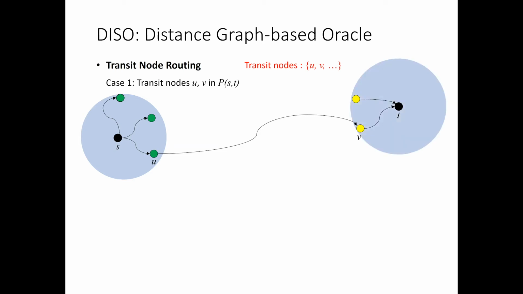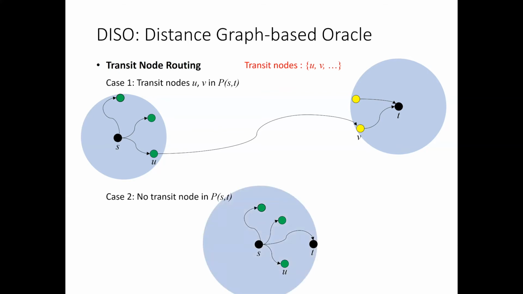Also consider that there are similar transit nodes for node T in the reverse direction. In this case, if we can efficiently get the distances between transit nodes with a kind of distance table, the shortest distance from S to T can be easily computed. The other case is that the shortest path does not include any transit node. We hope that the length of this shortest path is likely to be short, so the cost for computing the distance, even with an online shortest path algorithm, wouldn't be expensive.